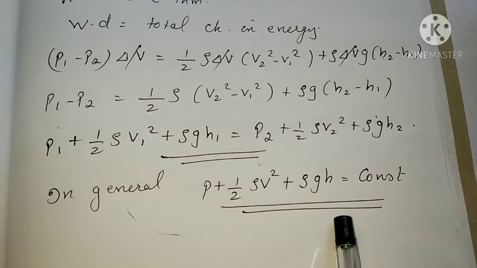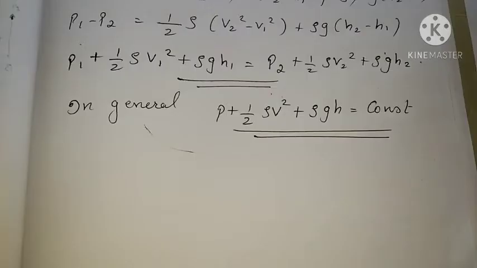This equation is known as Bernoulli's equation. Clear? Bernoulli's equation only applies for the steady flow of liquid. It does not hold for non-steady or turbulent flows, because in that situation velocity and pressure are constantly fluctuating in time.